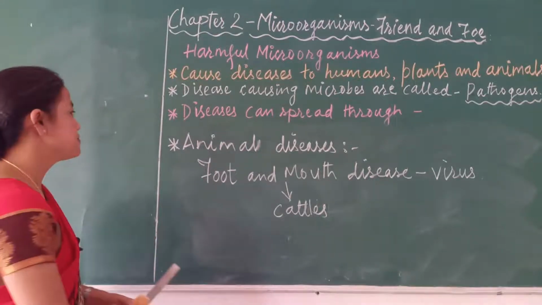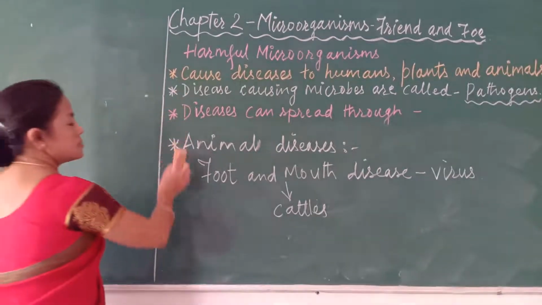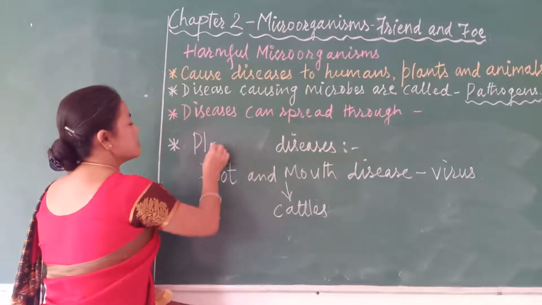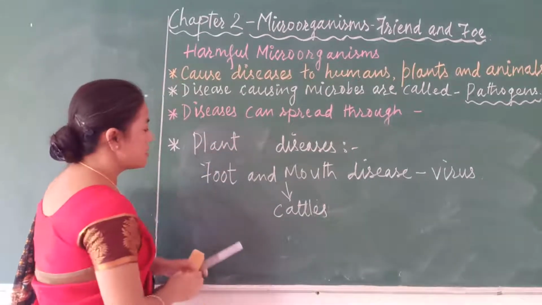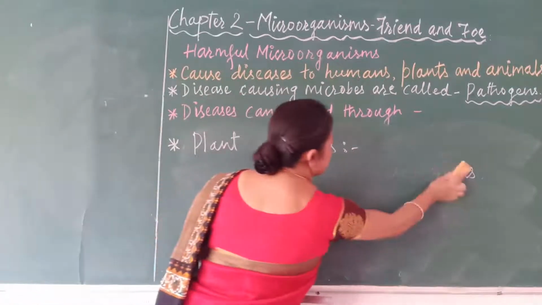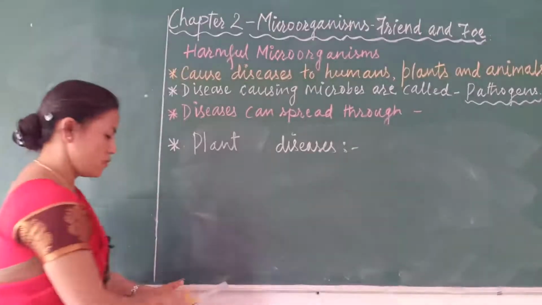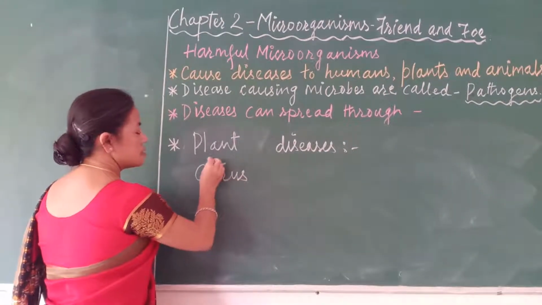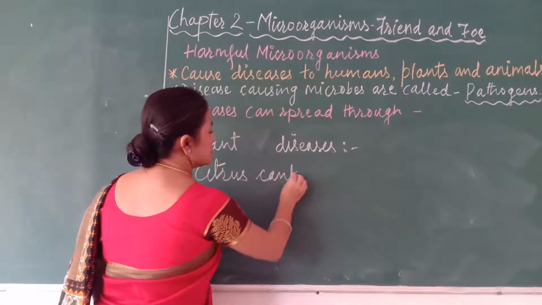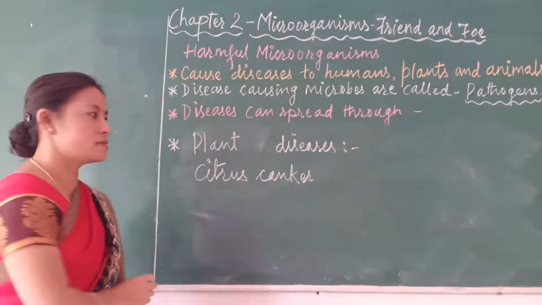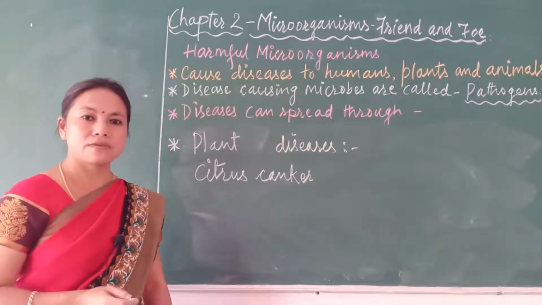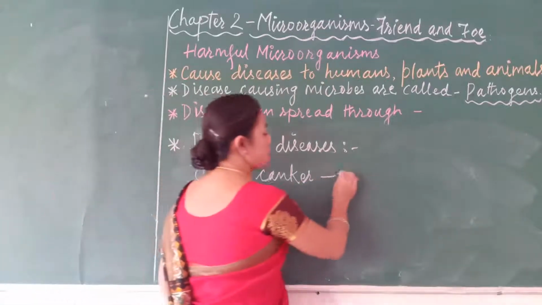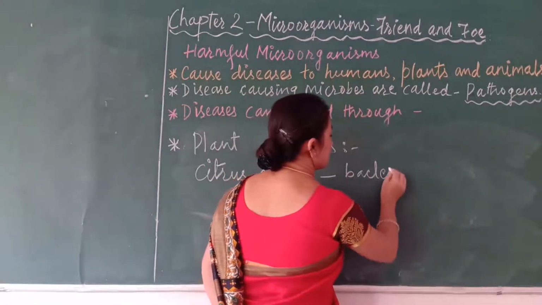Now, besides animals, these microbes may also cause diseases to plants. So let us see a few examples of plant diseases. For example, there is one disease called citrus canker. The name citrus means orange kind of fruit, orange kind of plants. It is caused by a bacterium.